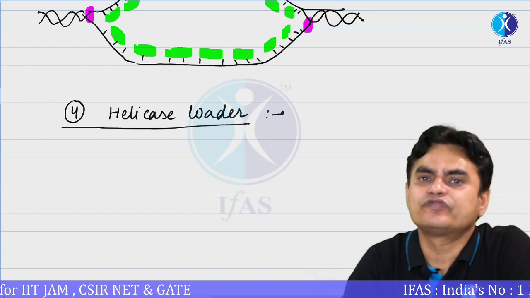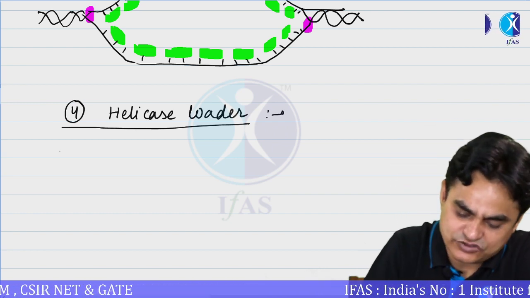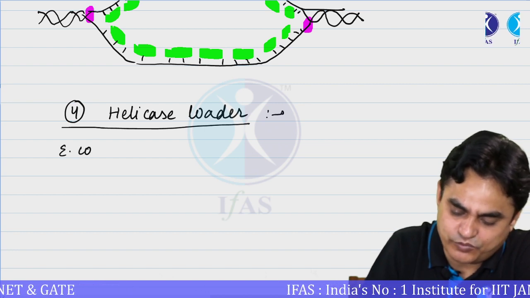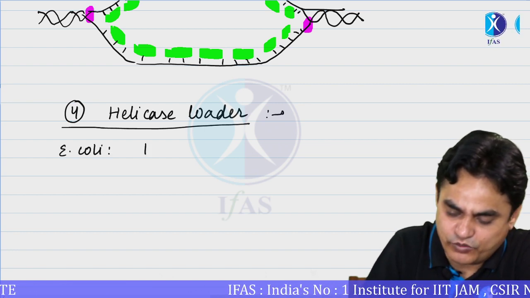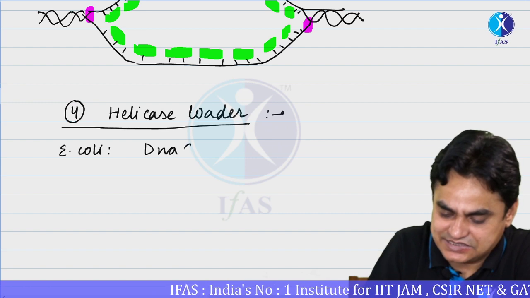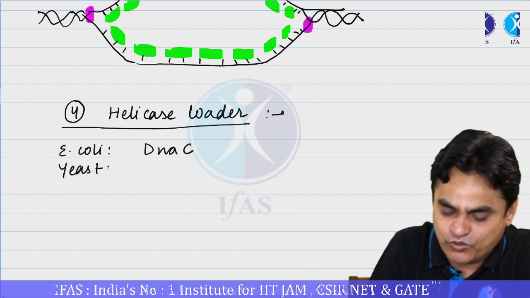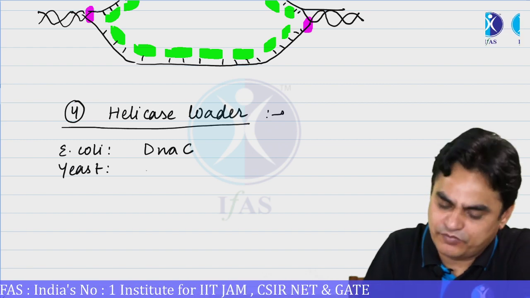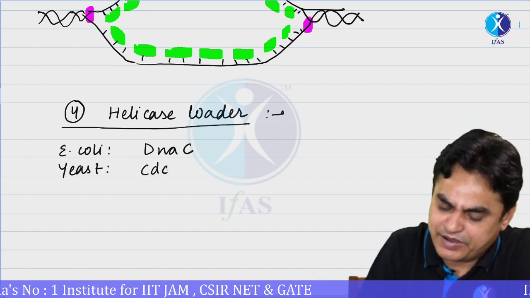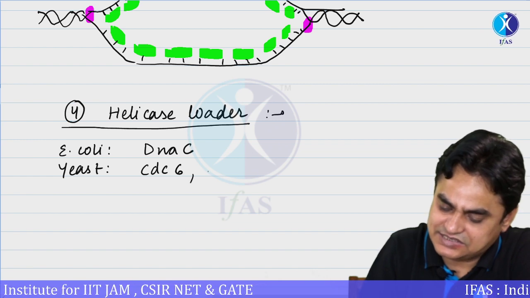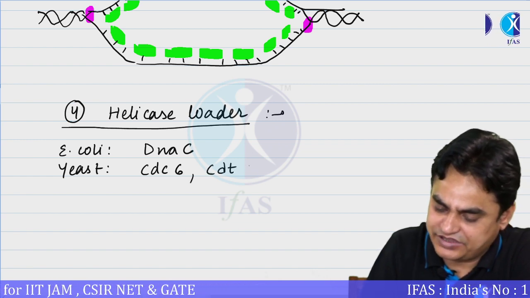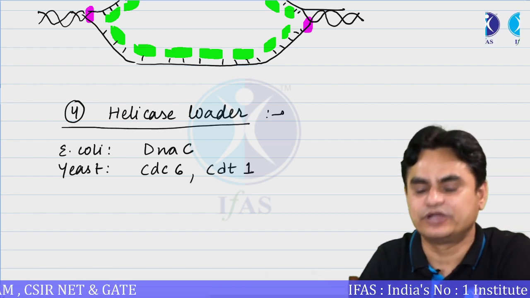The role of helicase loader in case of E. coli, that is in case of prokaryote, is played by a protein referred to as DnaC, while in case of yeast, an example of eukaryote, the same role is played by CDC6 and CDT1. They are regarded as helicase loaders.